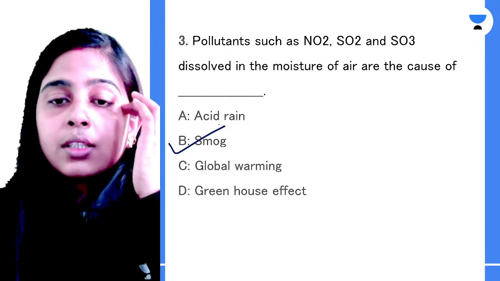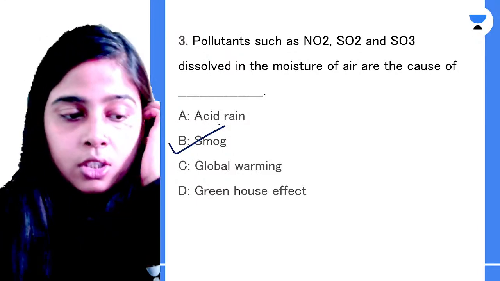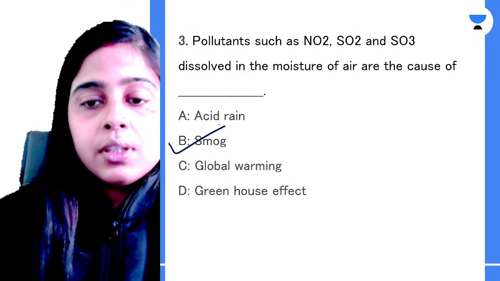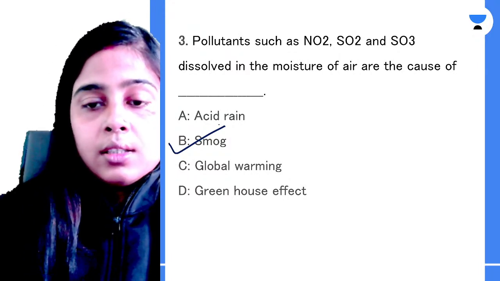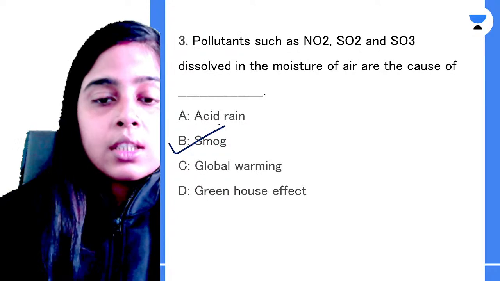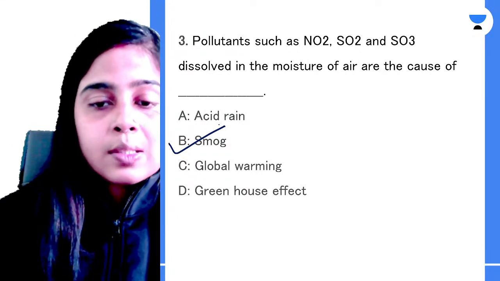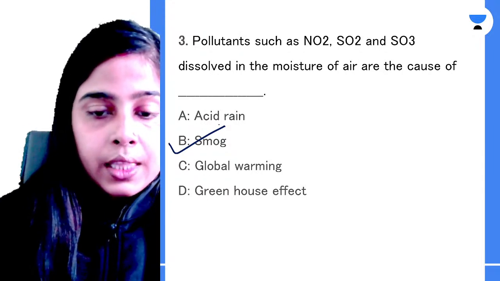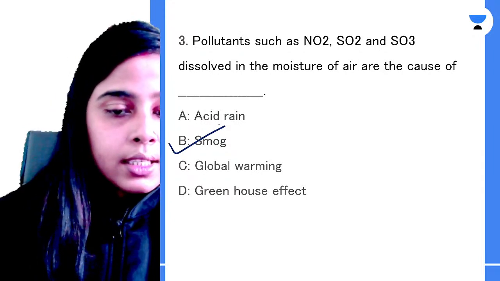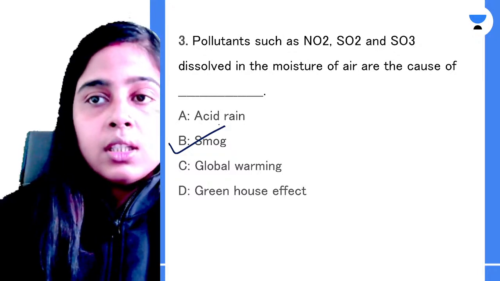Clear? So smog is a pollutant which is a combination of oxides of nitrogen and sulfur, and this forms a dark, thick dust and soot laden fog and is known as smog. Clear? Is it clear? So this is smog.